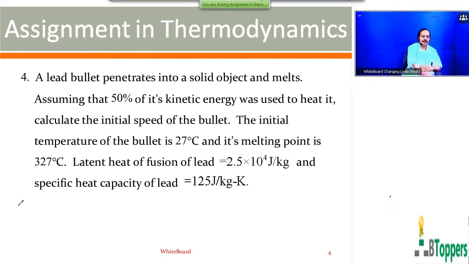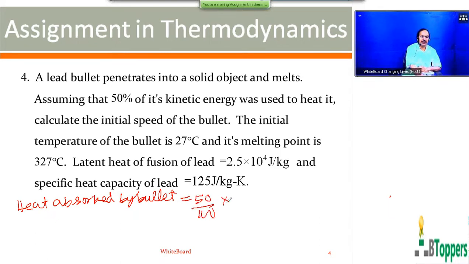So heat absorbed by the bullet, expressed in joules, is 50% of the kinetic energy lost, that is 50 by 100 times the kinetic energy lost by the bullet.